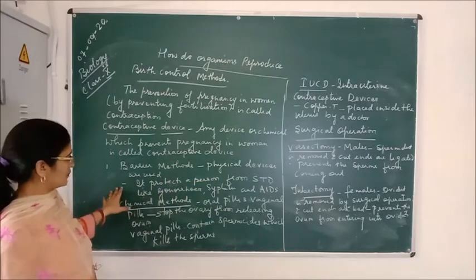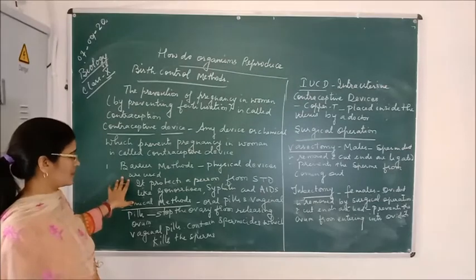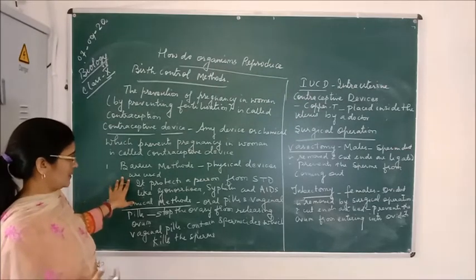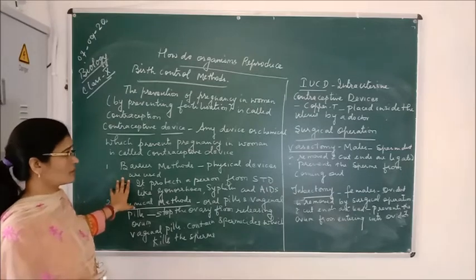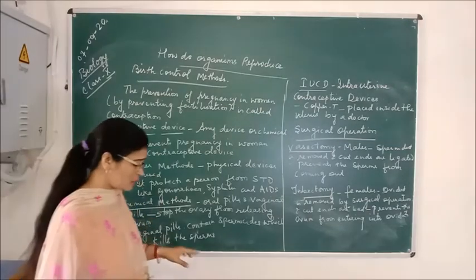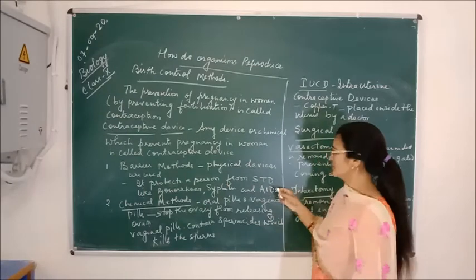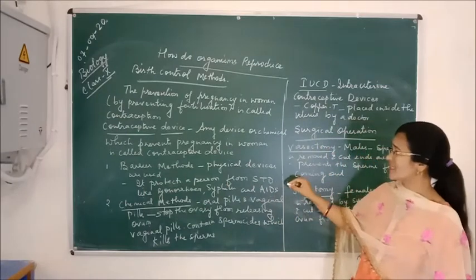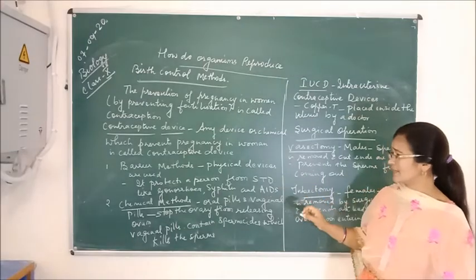The first one is the barrier method. There are various physical devices which prevent pregnancy, or we can say which prevent the fertilization of the ovum by the sperm. They not only help to prevent pregnancy, but also protect women from STDs, that is sexually transmitted diseases, like gonorrhea, syphilis and AIDS.